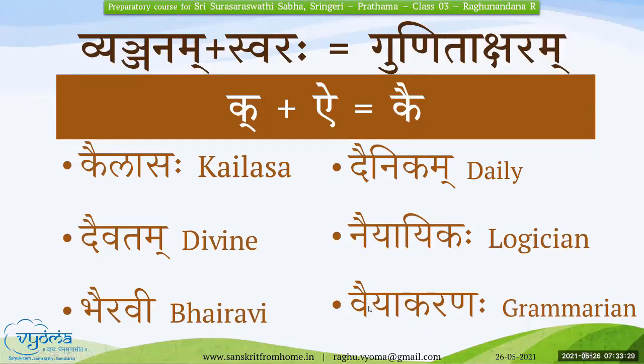V plus ai, vai. Y plus a, ya. K plus a, ka. R plus a will become ra. N plus aha, naha. So vai, ya, ka, ra, naha. Okay. The next slide.